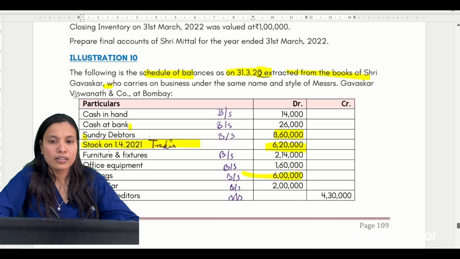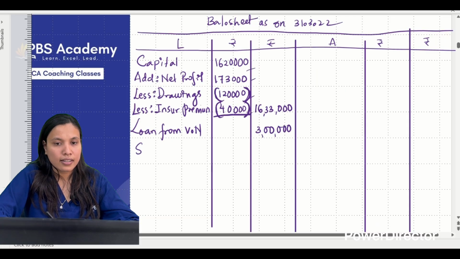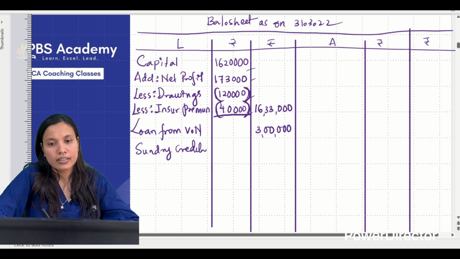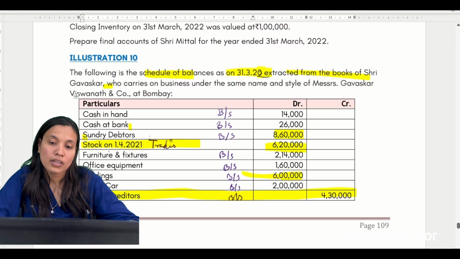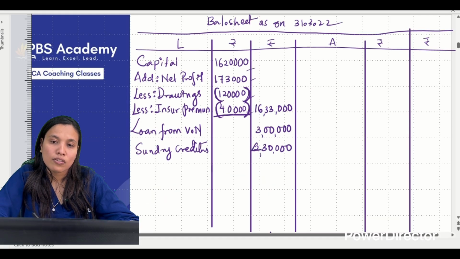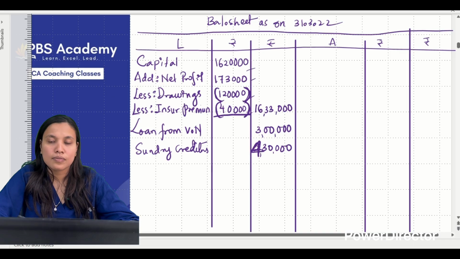Next, if I come here, balance sheet, sundry creditors we have how much? 4,30,000. Only that thing I can see on the credit side. Sundry creditors 4,30,000, not 2 lakh. Clear? Yes.